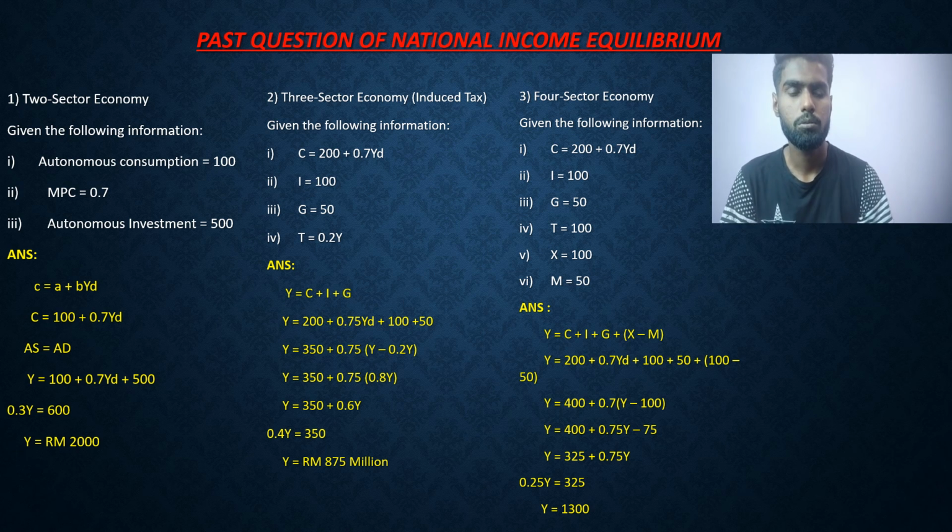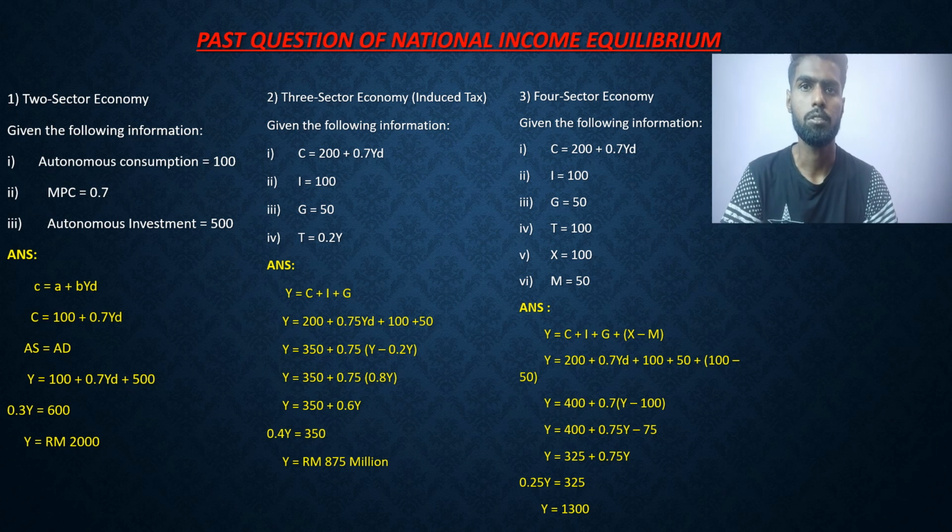Question number two is the three-sector economy. The question gives the following information: one, C = 200 + 0.7Yd; two, I = 100; three, G = 50; four, T = 0.2Y.